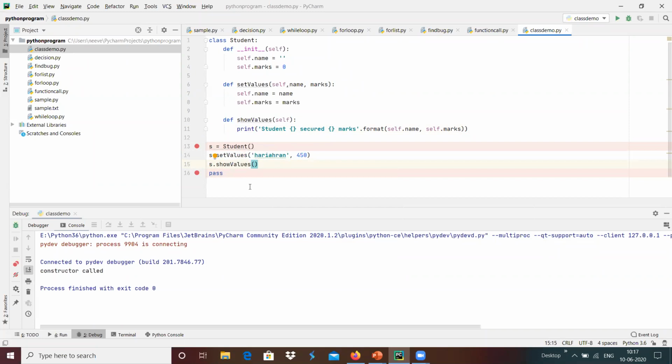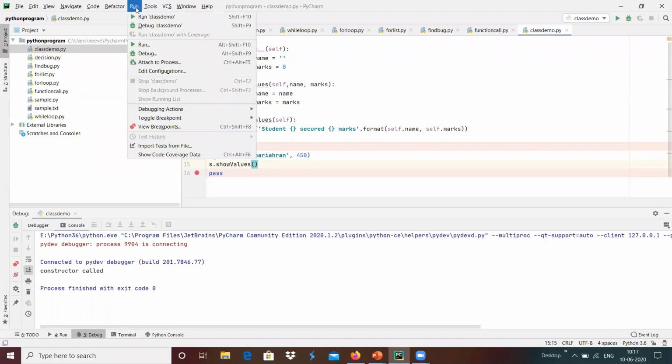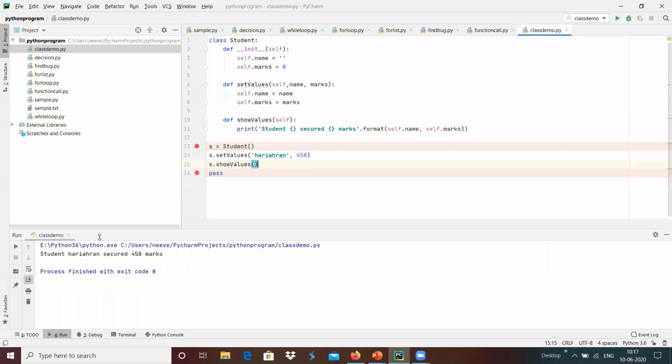Now we can see that whenever we call set_values, these member variables are updated and we can get the result. I'm going to run this class demo. Now we got the output: student Hariharan secured 450 marks with show_values. Using the set_values function, we are updating the values in the class, and using show_values, we are getting the print of the data of the member variables.